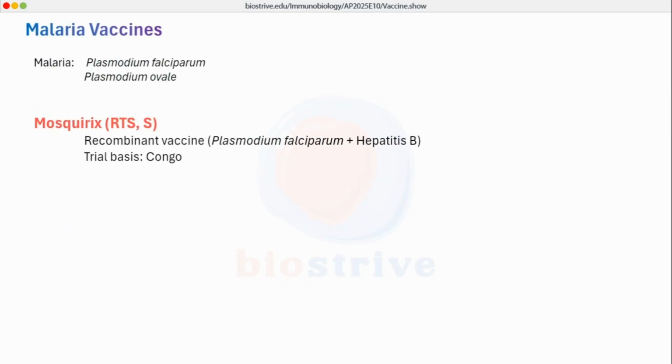Talking about the malaria vaccine, we have a malaria vaccine for Plasmodium falciparum, because out of 5 main strains, Plasmodium falciparum is the deadliest strain, and it causes most of the deaths in the African continent. The vaccine name is Mosquirix. It is also known as RTS,S, and it is a type of recombinant vaccine which is made from Plasmodium falciparum and hepatitis B, and it is right now in trial in the country of Congo as well.